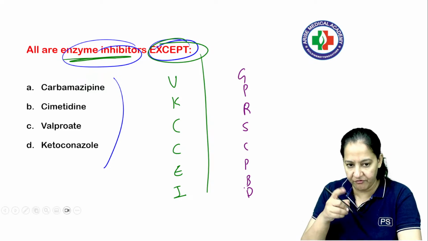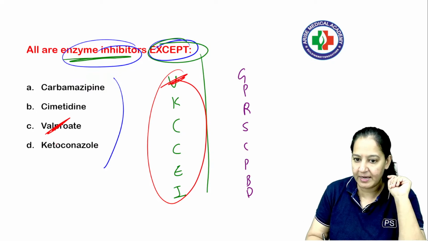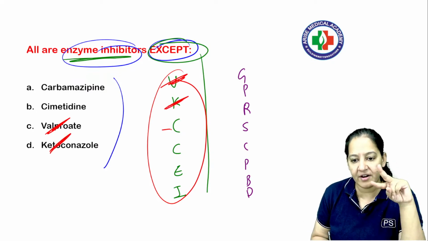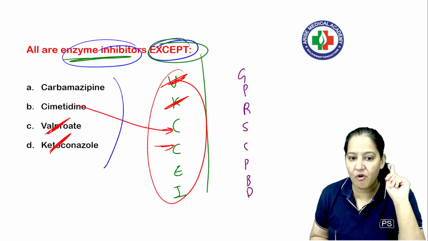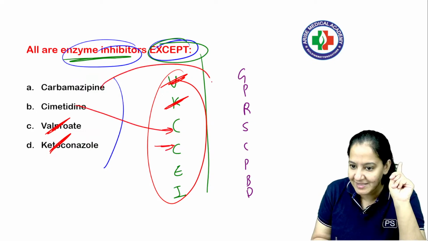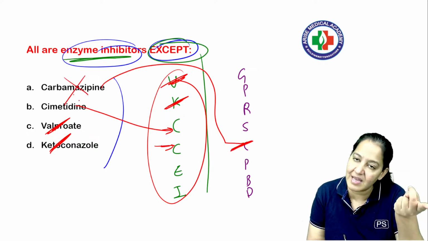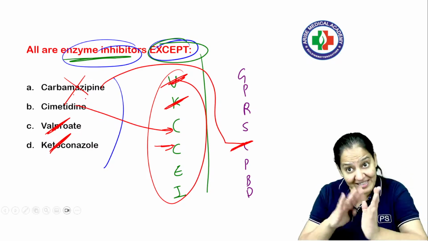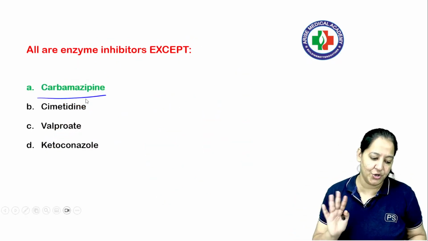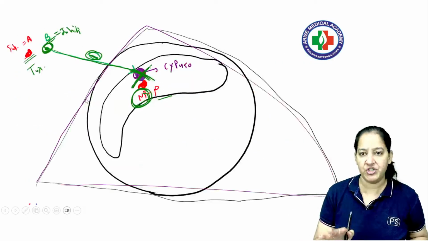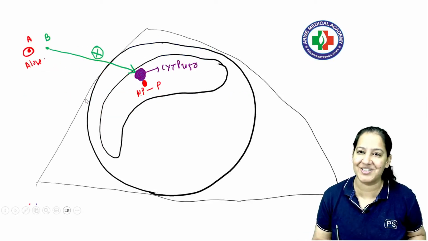So which of the 4 options is not coming in this? I guess it is coming. K, ketoconazole is coming, and there are 2 C's here. There are 2 C's, right? One is cimetidine, but the other is ciprofloxacin, not carbamazepine. The carbamazepine is here, the C of cell phone. So carbamazepine is enzyme inducer, not inhibitor. That is why I wrote both mnemonics in front of you. You got it? So the correct answer here is A. You should know the mnemonics very well. Few more questions on this. This is a very, very hot topic. I mean very important, frequently asked questions on this topic.